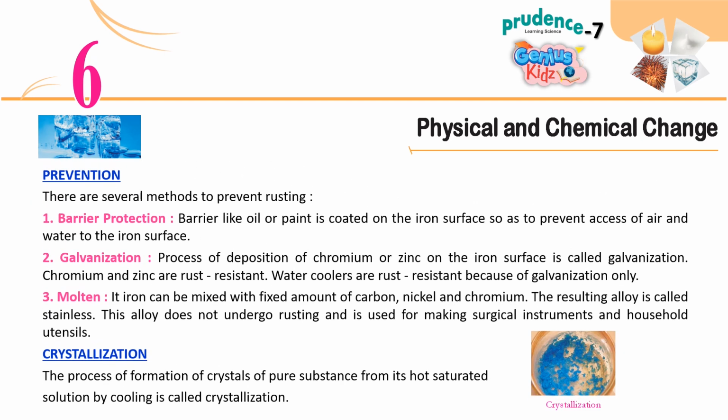Prevention. There are several methods to prevent rusting. 1. Barrier protection. A barrier like oil or paint is coated on the iron surface so as to prevent access of air and water to the iron surface. 2. Galvanization. The process of deposition of chromium or zinc on the iron surface is called galvanization. Chromium and zinc are rust resistant.